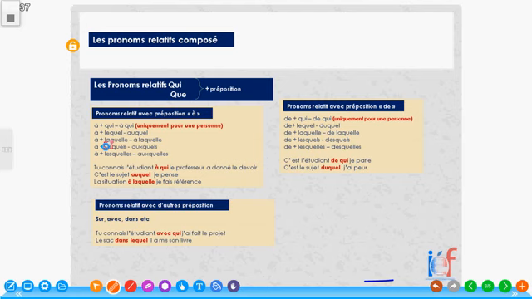And finally, on this slide, we have dans le sac dans lequel il a mis son livre. The bag in which, all right, the bag in which he put his book. Is that straightforward? All right. Like I said, sometimes you can have another way to say these expressions, but it is important that you know how to use all these expressions the day you choose to. All right. Le sac dans lequel il a mis son livre. The bag in which he put his book, or he had put his book.